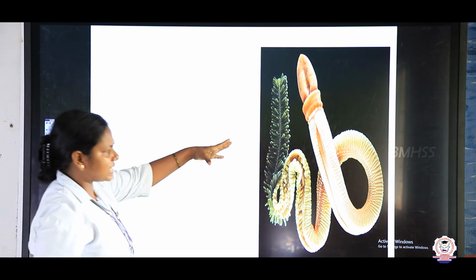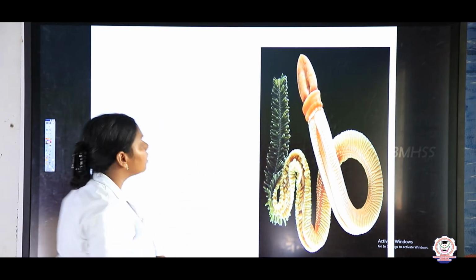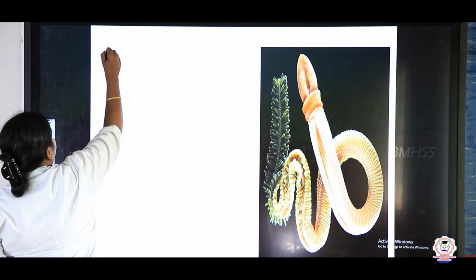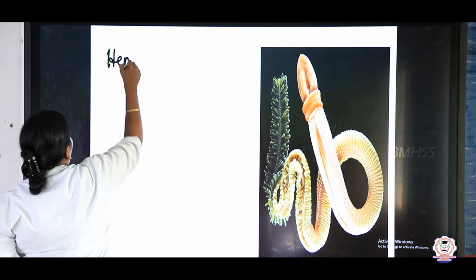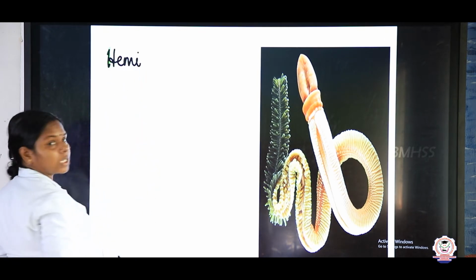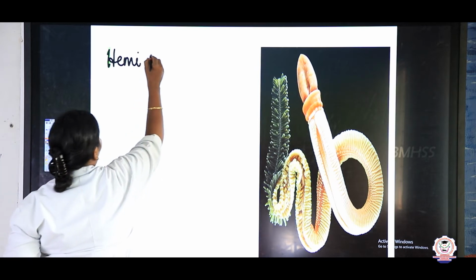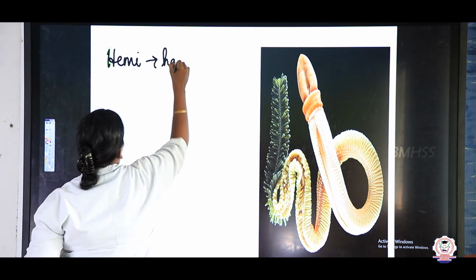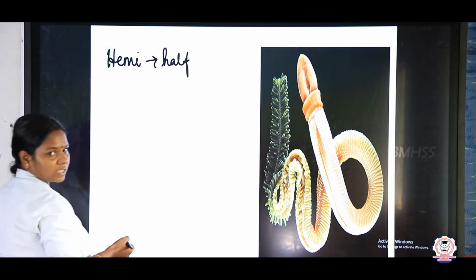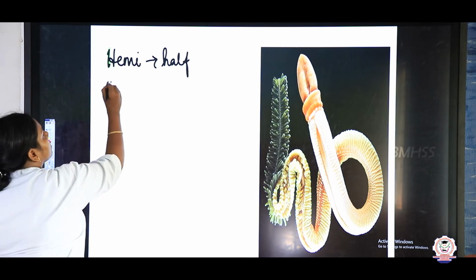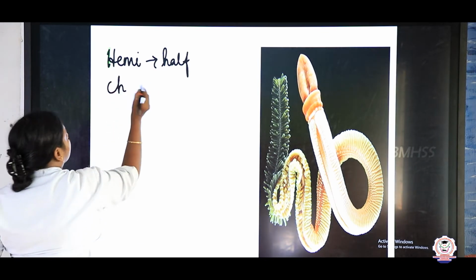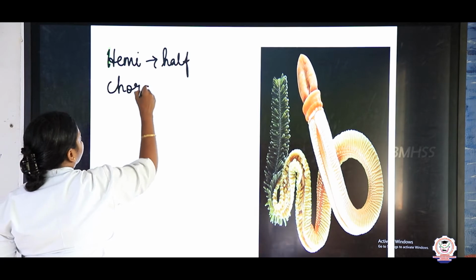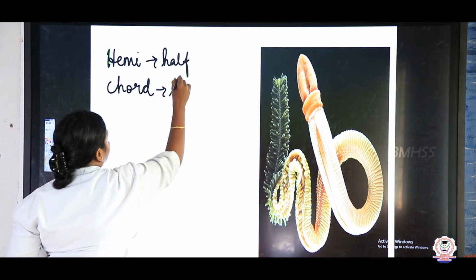So, this is the image of the hemichordate, children. What do you mean by hemi? In Greek, hemi means half. We say hemisphere, right? Half circle. And hemichord: chord refers to string.